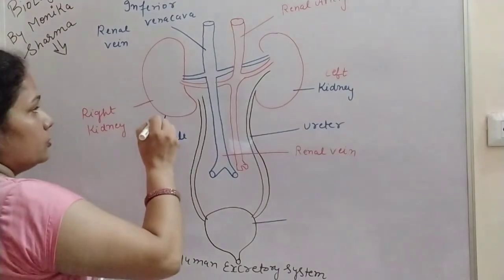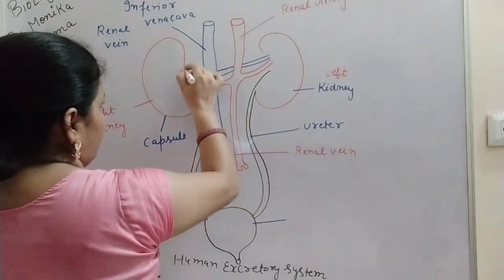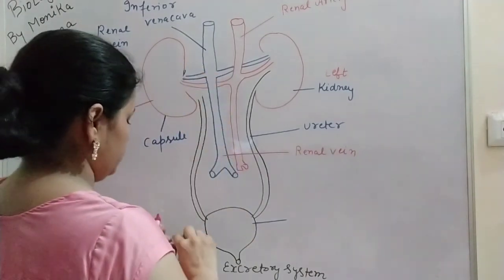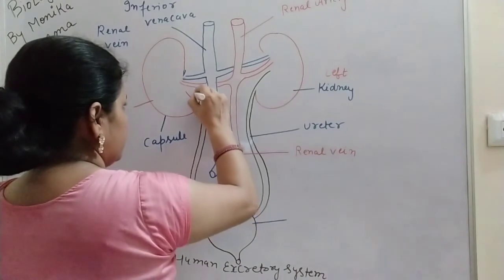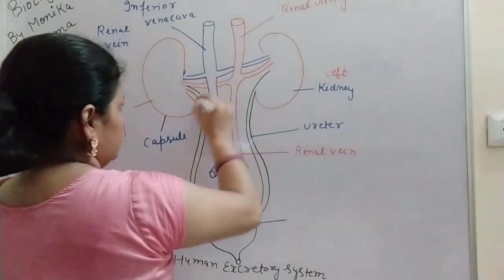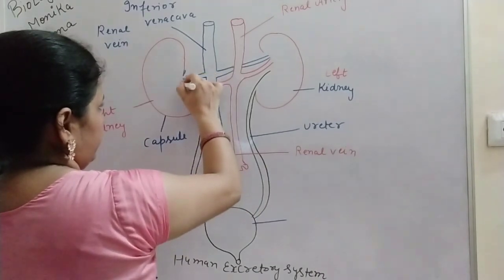Now here one region is present from where the ureters are also coming, and the renal artery and the renal veins are also entering.